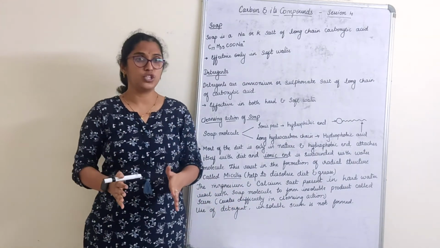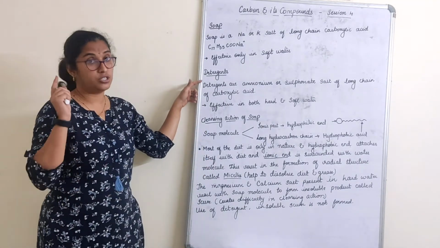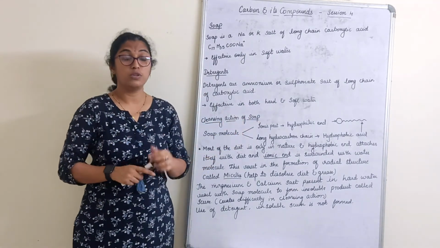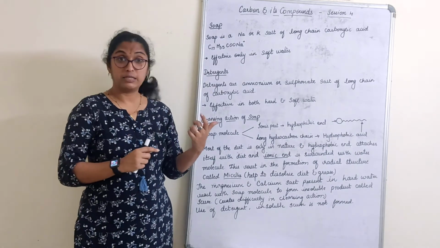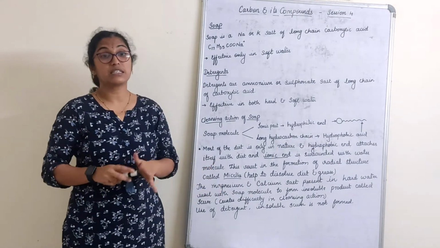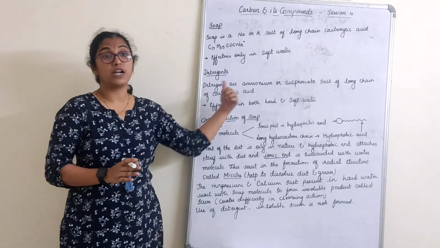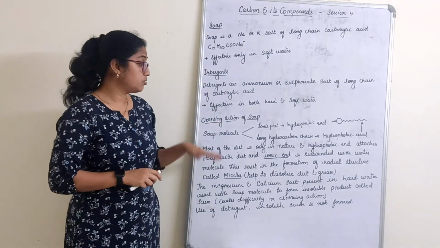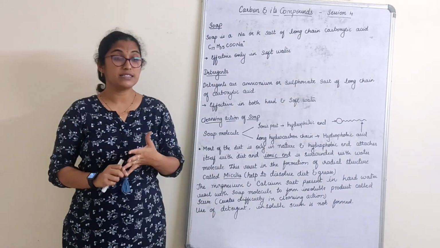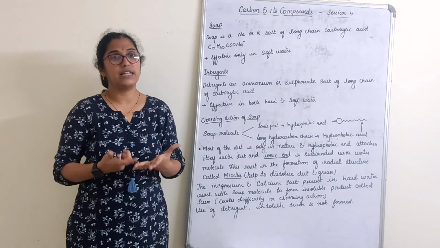Now, what questions are expected here? The question expected is, how is soap different from detergent? Question number 1: Explain the cleansing action of a soap. Question number 2: What are micelles? You can explain that with a figure as well, which is also given in the book. And what is scum? These are the few basic questions which are actually asked from the last part of carbon and its compounds. So cleansing action is what you have to explain, and in this only we have what are micelles and scum. How are soaps different from detergent? We only have a few points to understand and explain.